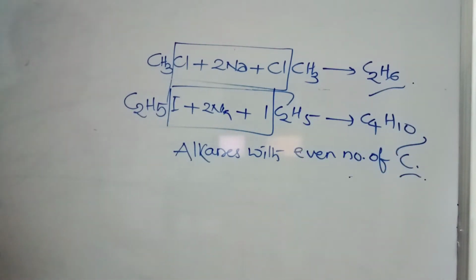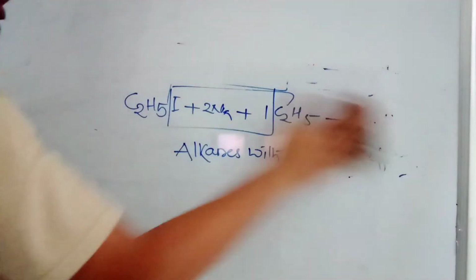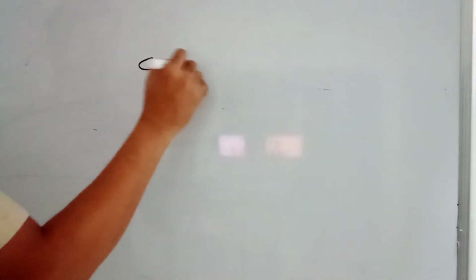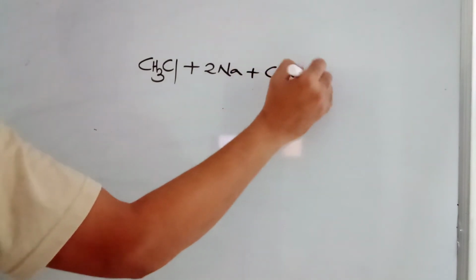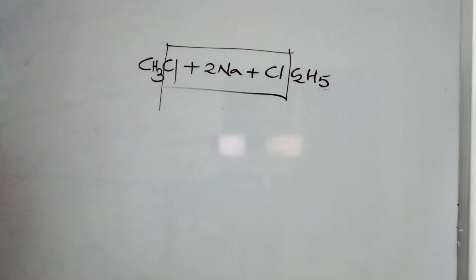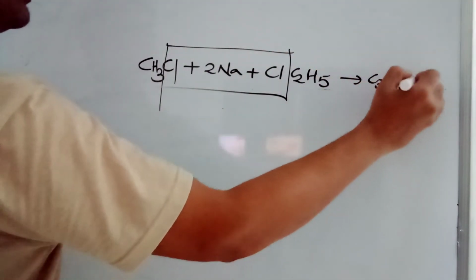But if you want to go with an odd number, look at this. If you have any doubt, I will explain it again, because repeatedly I am going to write similar reactions. Now, if I am using CH3Cl and sodium metal and C2H5Cl, you may expect that sodium chloride will be out and methyl will join with ethyl to form C3H8.